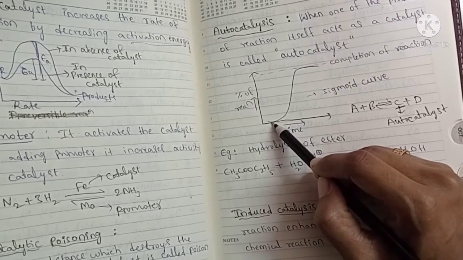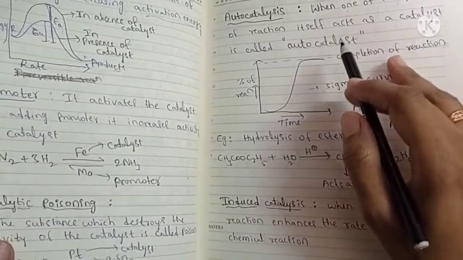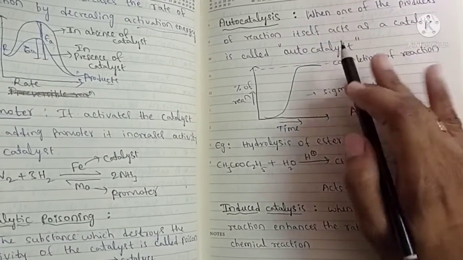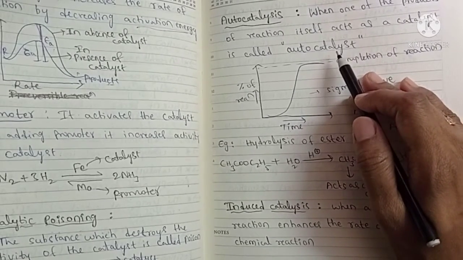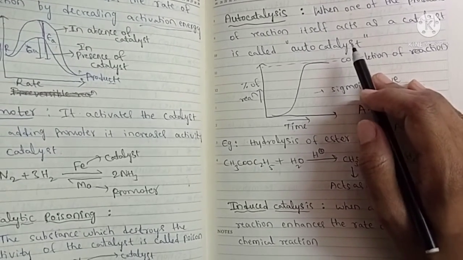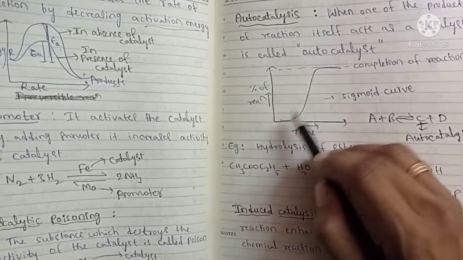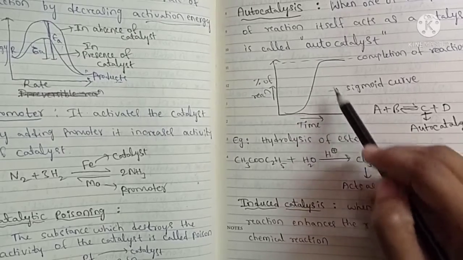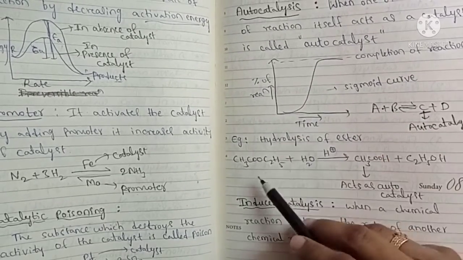It is a process in which no need to add another substance. In this, one of the products formed acts as catalyst, that is called autocatalysis. So in the presence of autocatalyst, the curve obtained is a sigmoid curve. So it is a sigmoid shape.